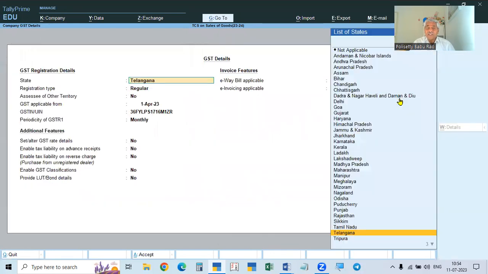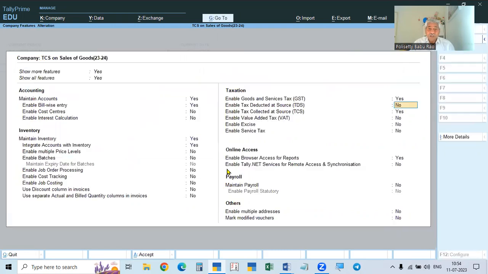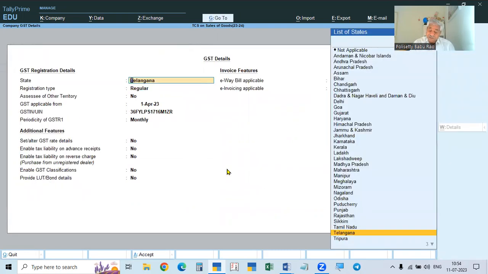Okay. Then in this case, the GST details must be given. So our number, everything is given. You see, the first two numbers you know about. Then from the third one there are 10 digits, that is the PAN card number. In the PAN card, see the fourth alphabet. That fourth alphabet indicates our status. P means person or proprietor or individual. So our company is a proprietor or individual. So like this, we have to enable this and accept this, and then accept.